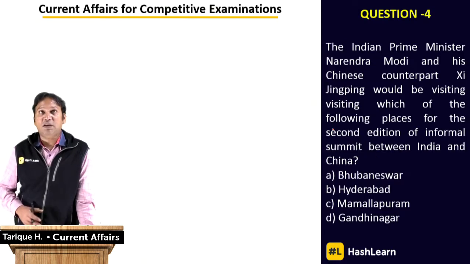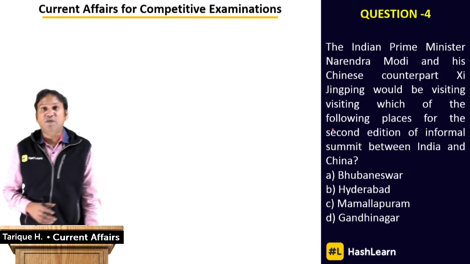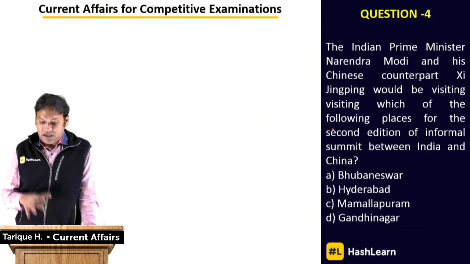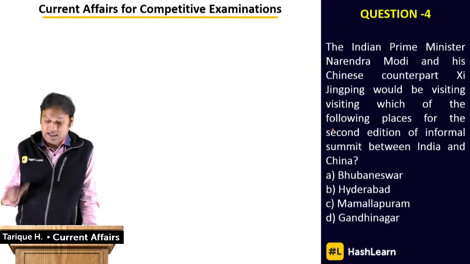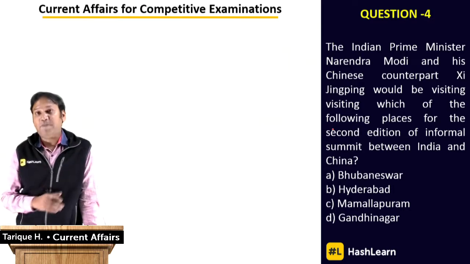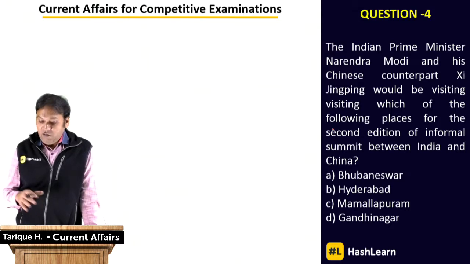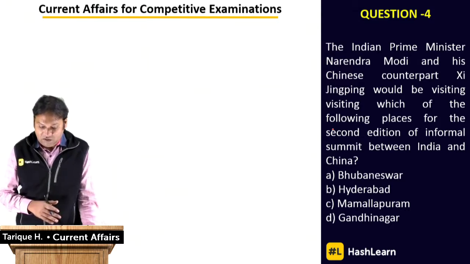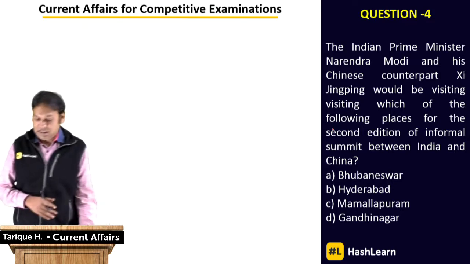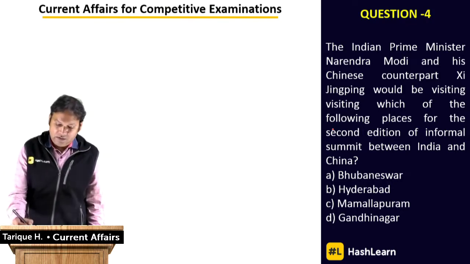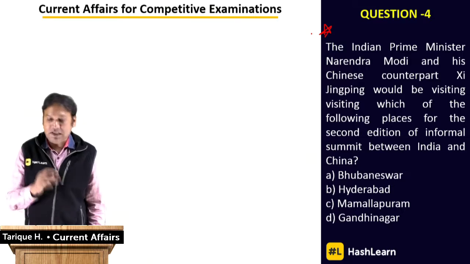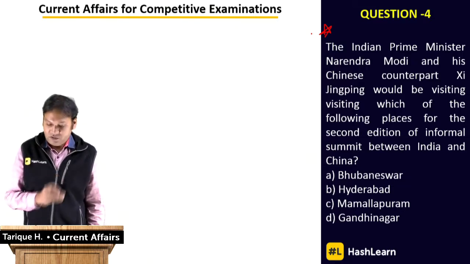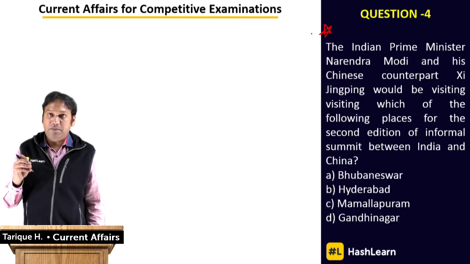Let's see if you know the answer for this fourth question or not. The Indian Prime Minister Narendra Modi had his Chinese counterpart Xi Jinping, the Premier of China, visiting which of the following places for the second edition of the Informal Summit between India and China? So, you can star mark this question as a personal recommendation of mine for the upcoming exams from the current affairs point of view, right?